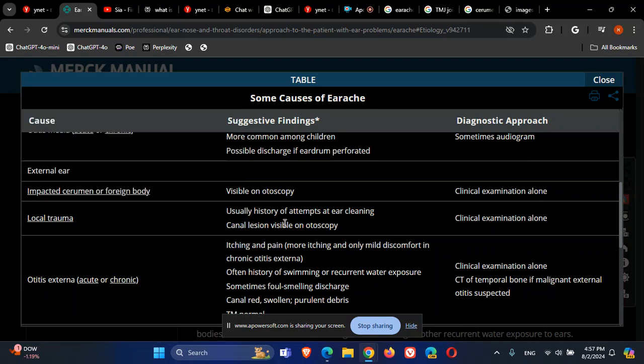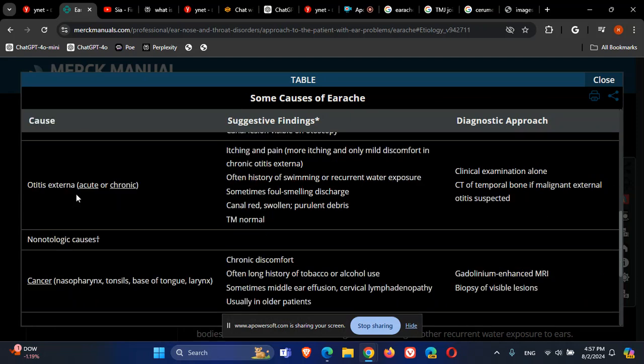And if we continue, foreign body can also cause it. Local trauma, of course, and otitis externa, which usually causes swelling of the ear canal and tenderness in the tragus and pinna when you touch it. It may be very painful. The canal can be swollen, red, purulent, with discharge and itching. Sometimes it's mycosis or fungus that causes it, and then there can be white with black dots on it. Okay, so this is otitis externa, swimmer's ear.